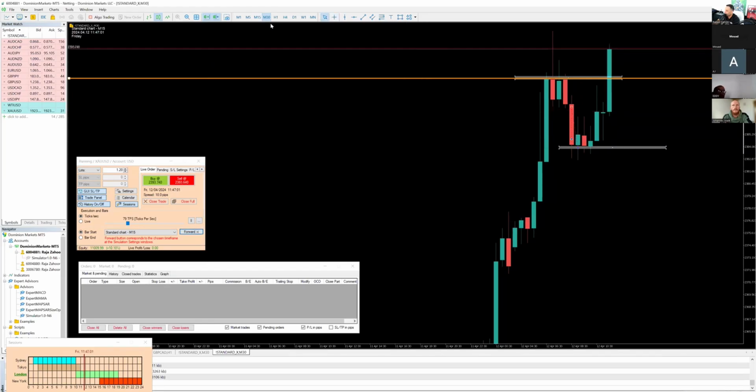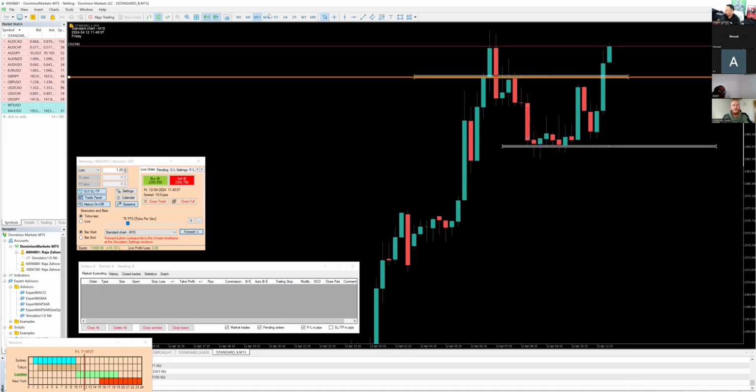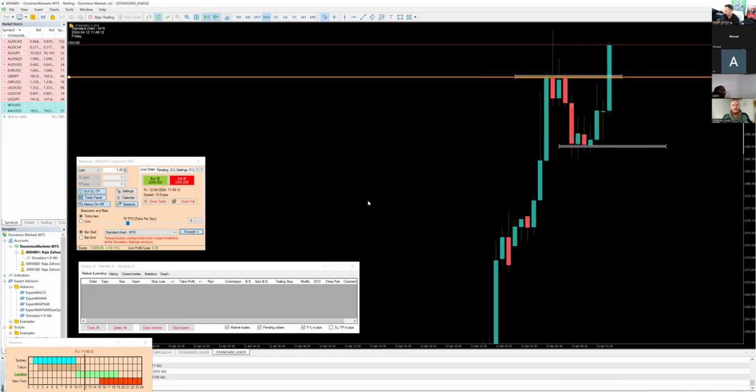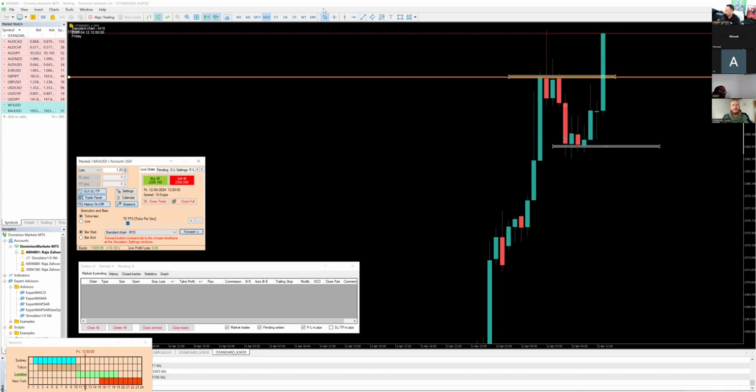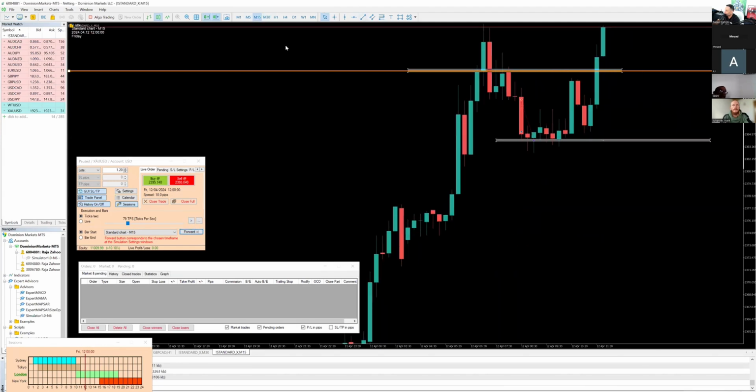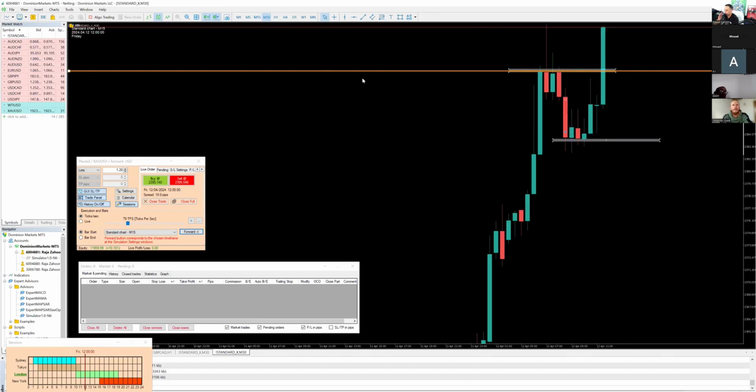Okay, we're moving up here now. Let's take a look on the 15-minute, 30-minute. Looks like we have broken above this area beautifully. Wow. So the candle closed with little to no wick on the top.